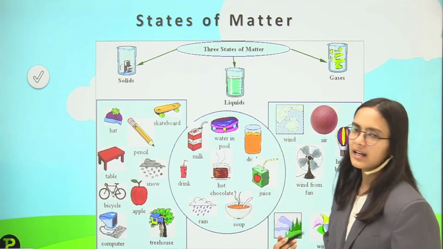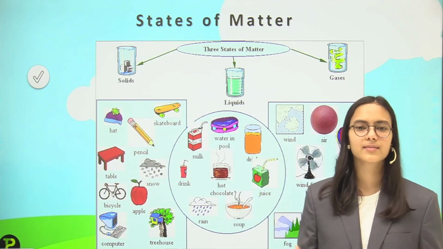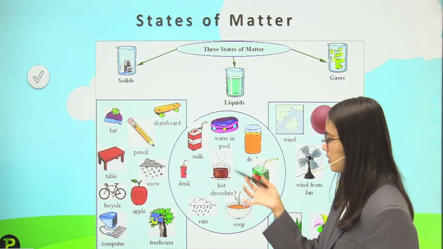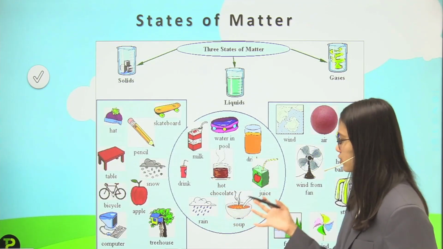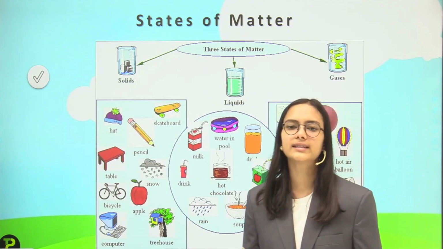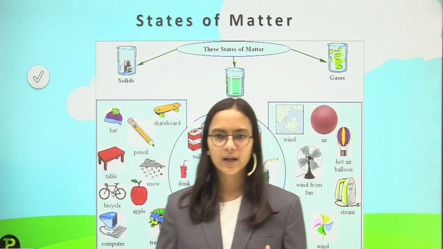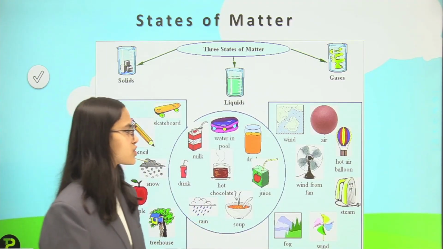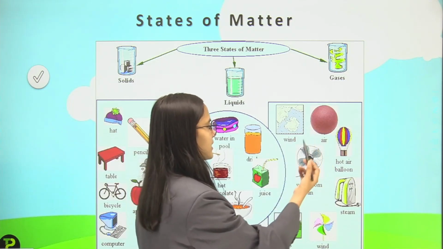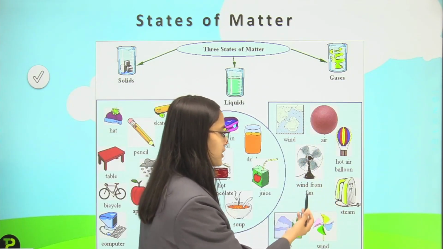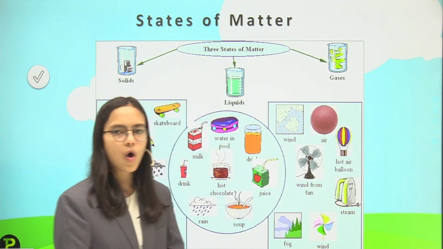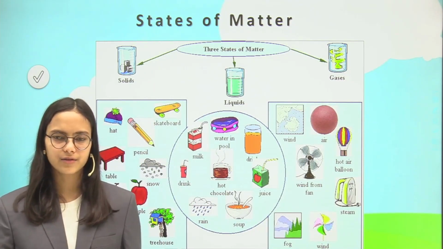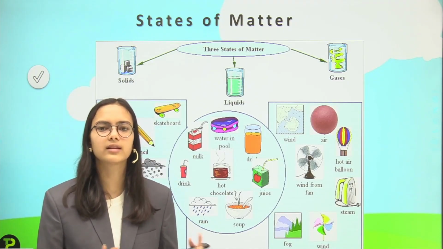Then we have liquids. Liquids are like water, juices, milks, etc. So milk, any drink, water in the pool, and hot chocolate, rain, soup, juices, drinks, all these are under the category of liquids. They take the shape of their container, but they have fixed volume but not fixed shape. And then I talk about gases: wind, air, hot air balloons, wind from a fan, steam, fog, all these are examples of gases. They have neither fixed volume nor fixed shape.